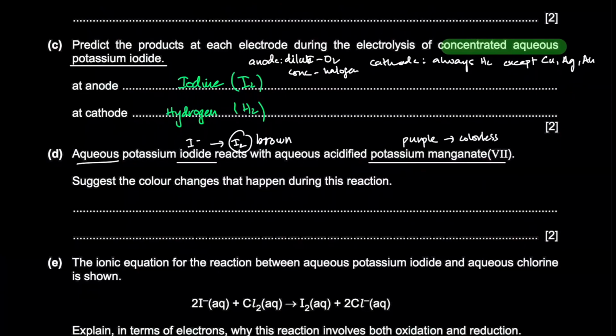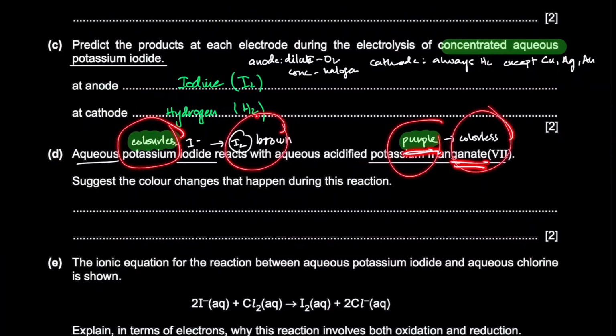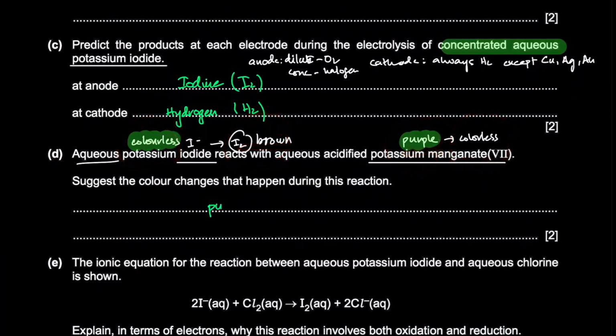So initially you had iodide, which is colorless, and you had manganate(VII), so initially the mixture was purple. The final solution has iodine and the manganate has turned colorless. So the iodine causes it to be brown. So the color changes are purple to brown.